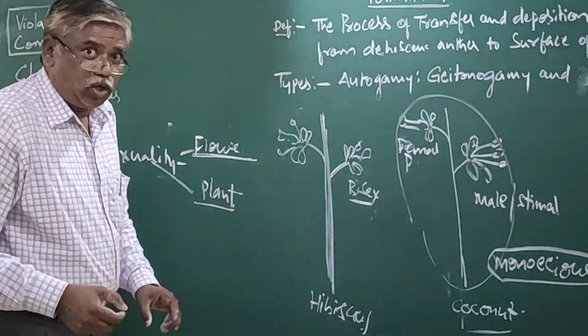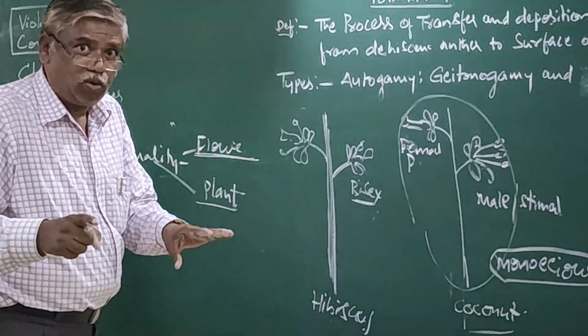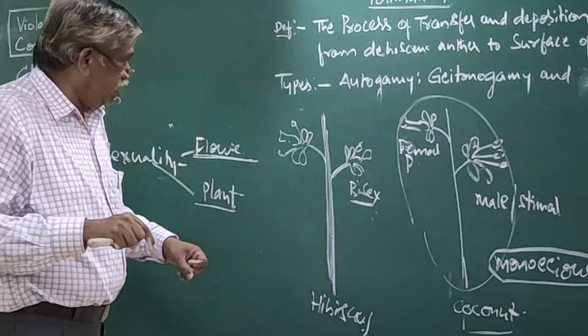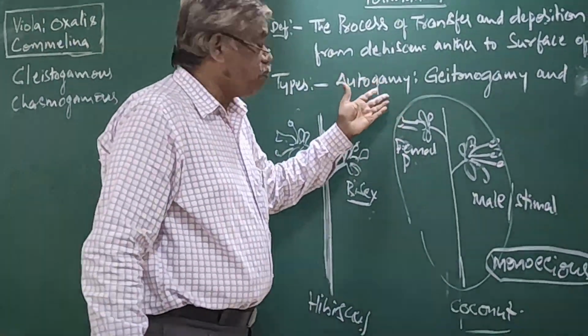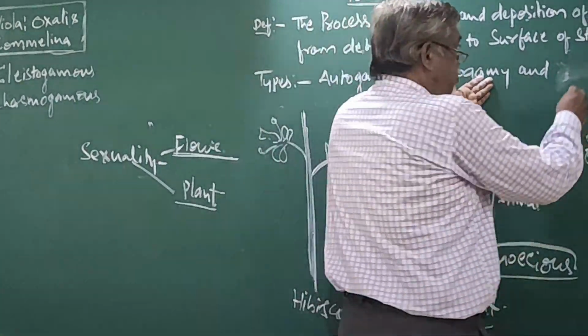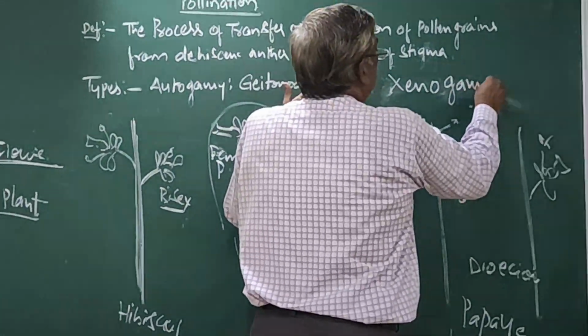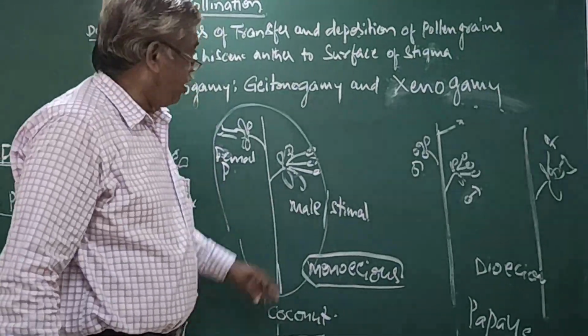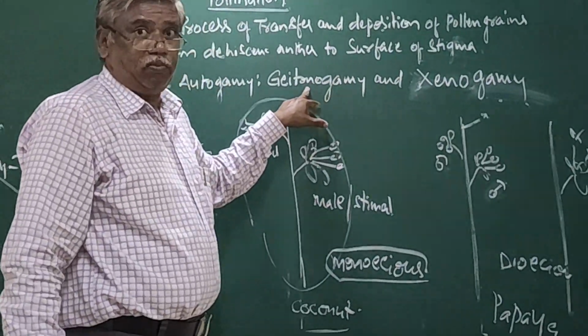Hence, you must know the sexuality of the flower and the plant to understand the types: autogamy, geitonogamy, xenogamy. Right. For these three terms, what is xenogamy, what is geitonogamy?